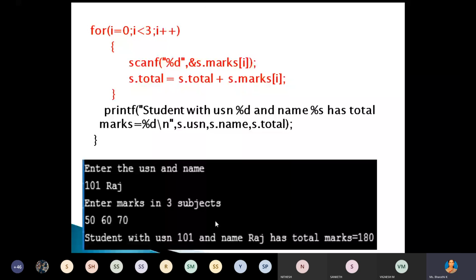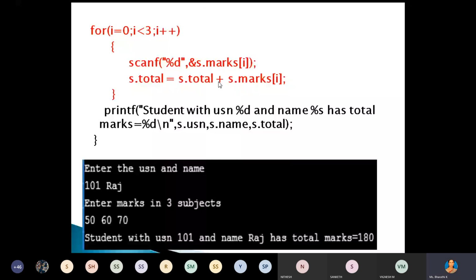Okay, next we have to enter the 3 subject marks for each student. So for I equal to 0, I less than 3, I plus plus, read that marks. Ma'am, int n is not usable, no ma'am? Yeah, n is not used. That is not required. Okay. I equal to 0, I less than 3, I plus plus. Then scanf percentage %d ampersand s dot marks of I. See, this we can call as the array inside the structure. Then s dot total equal to total plus s dot marks of I.